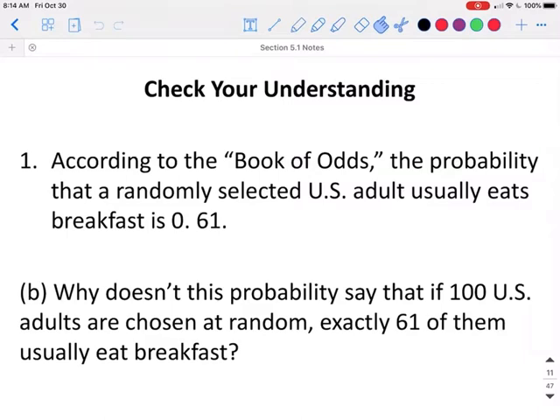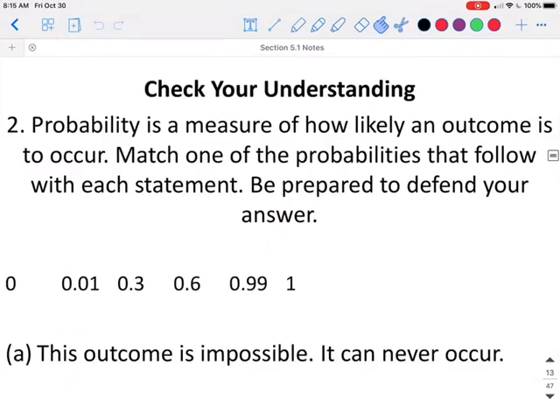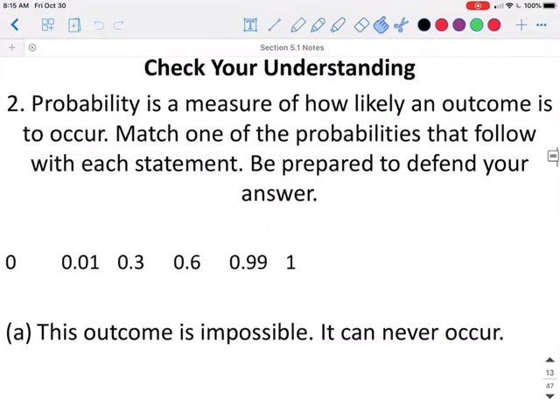Why doesn't this probability say that if 100 U.S. adults were chosen at random, exactly 61 of them usually eat breakfast? In a random sample of 100 adults, we would expect that around 61 of them would usually eat breakfast. However, the exact number will vary from sample to sample. Probability is a measure of how likely an outcome is to occur. Match one of the probabilities that follows with each statement. Be prepared to defend your answer.